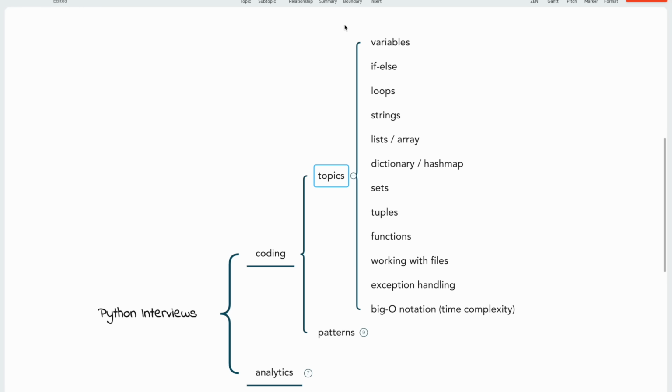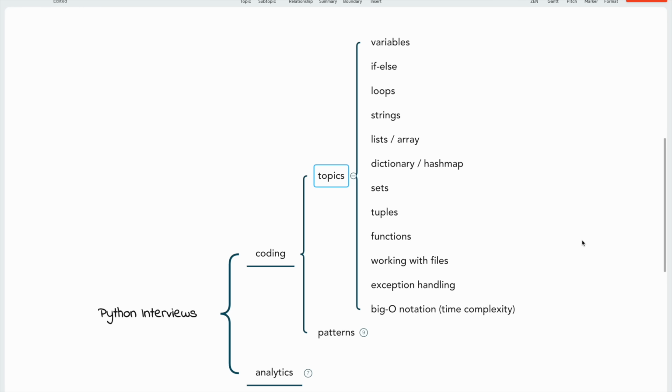There are advanced topics, advanced data structures, like for example, you have queues, stacks, and more advanced topics like dynamic programming, linked lists. You can learn that, but I'm telling you 90-95% of interviews can be cracked using these topics, right? Because most of the interviews for data engineers and data analysts are not very hard Python questions. They are basic questions or medium questions. They don't ask hard questions.